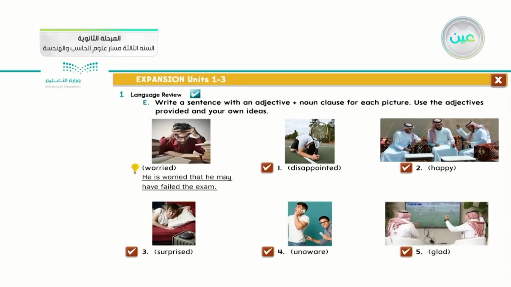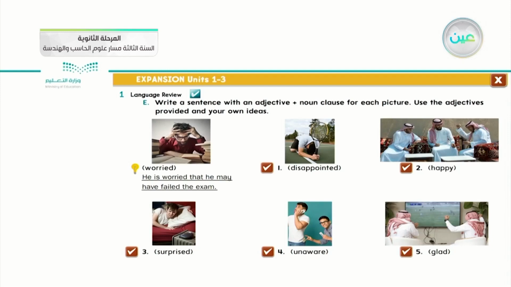Let me move to the second question. Sorry. The second question gives an adjective. Notice that on the page, we have a lot of pictures, and under each picture we have an adjective for it. Okay, what do they want from that question? Write a sentence with an adjective noun clause for each picture. Okay, now we understand what the writer wants us to do.